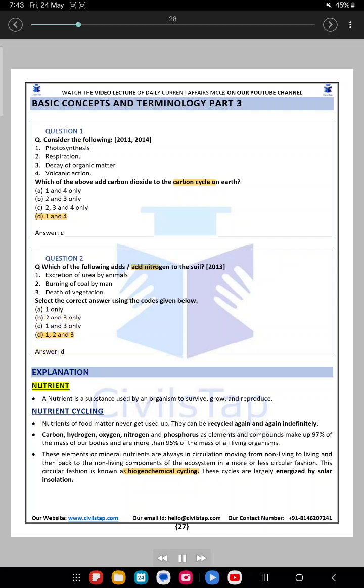Explanation. Nutrient. A nutrient is a substance used by an organism to survive, grow, and reproduce. Nutrient cycling. Nutrients of food matter never get used up. They can be recycled again and again indefinitely. Carbon, hydrogen, oxygen, nitrogen and phosphorus as elements and compounds make up 97% of the mass of our bodies and are more than 95% of the mass of all living organisms. These elements or mineral nutrients are always in circulation, moving from non-living to living and then back to the non-living components of the ecosystem in a more or less circular fashion. This circular fashion is known as biogeochemical cycling. These cycles are largely energized by solar insolation.